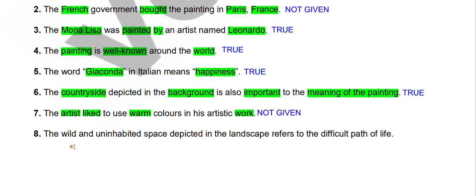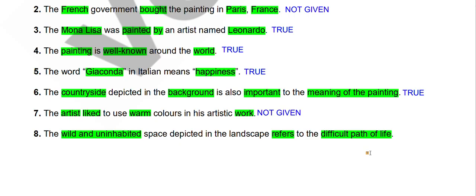Next question. The wild and uninhabited space depicted in the landscape refers to the difficult path of life. So the wild and uninhabited landscape refers to the difficult path of life, that it represents the struggles of life, something like that. So if it represents the struggles of life, we will say true.